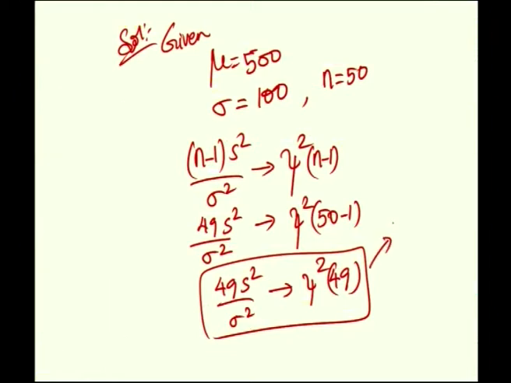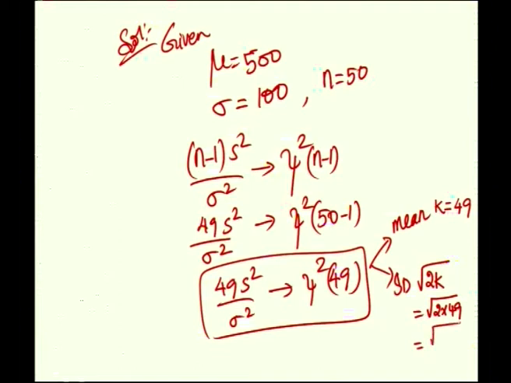Now, this chi-square random variable has mean k, which is here n minus 1, that is 49, and its standard deviation is root of 2k, which is equal to root of 2 into 49. It is actually root of 98.